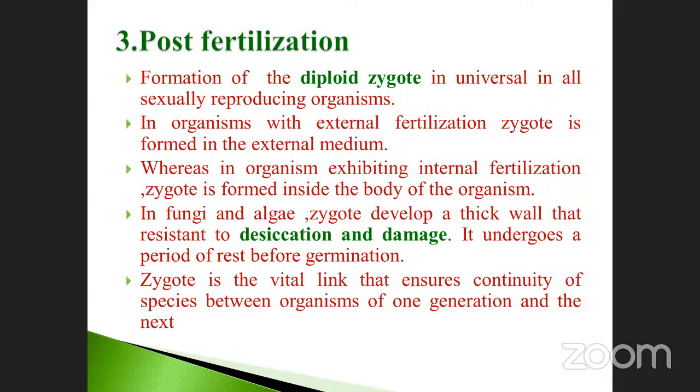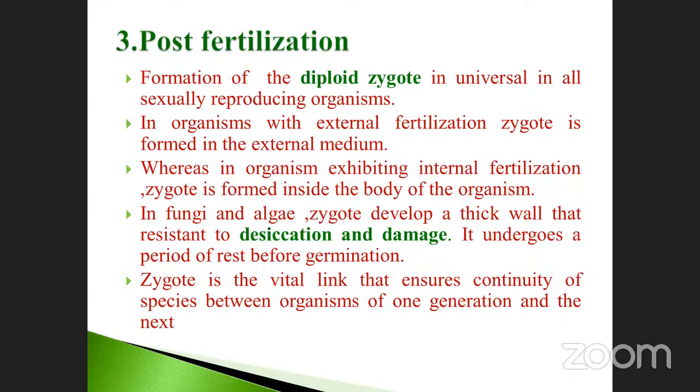In fungi and algae, the zygote develops a thick wall that is resistant to desiccation and damage. It will not be easily destroyed or broken. That is very important. Take the example of desmids and also golden algae. The cell wall is not easily damaged by desiccation. It looks like a soap box. That is the structure; when we study them later, we will see it.